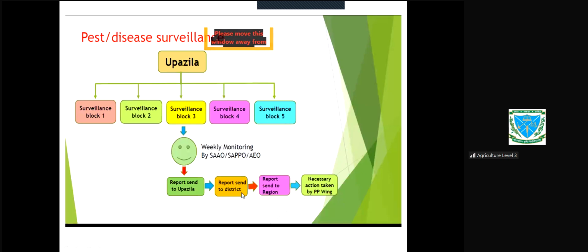And the district level officer will send it to the regional office. Say, for example, Mymensingh is a region, Jessore is a region, Rajshahi is a region. Similarly, then regional office will send this data to the head office. Necessary action taken by the plant protection wing. PP wing means plant protection wing. So the regional office will send it to the plant protection wing and they will take the necessary action. This is a flow chart of the pest surveillance.